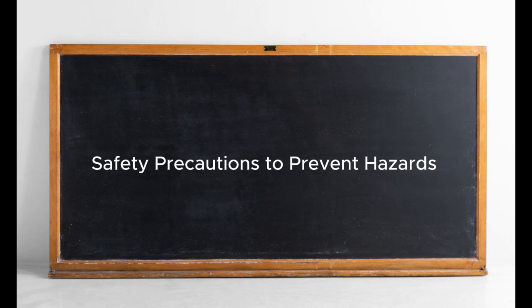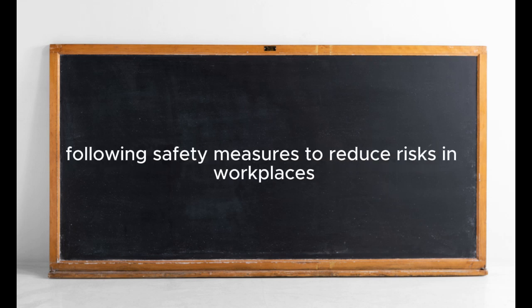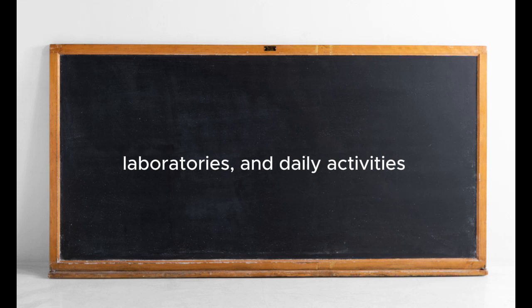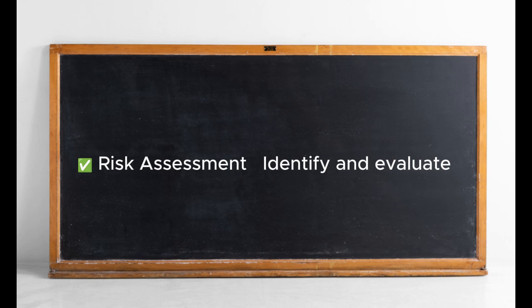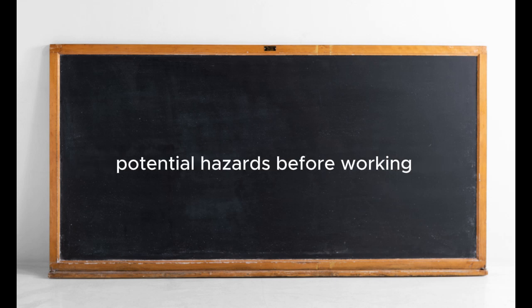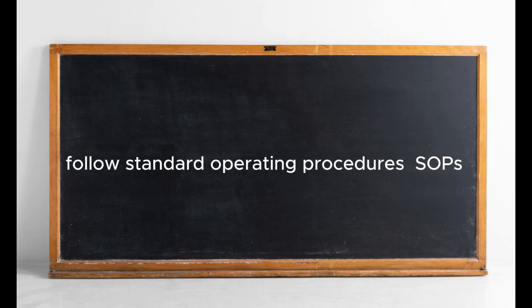Safety precautions to prevent hazards. Preventing hazards requires following safety measures to reduce risks in workplaces, laboratories, and daily activities. Below are some key safety precautions. 1. General safety measures. Risk assessment: identify and evaluate potential hazards before working. Follow safety guidelines. Always follow standard operating procedures.